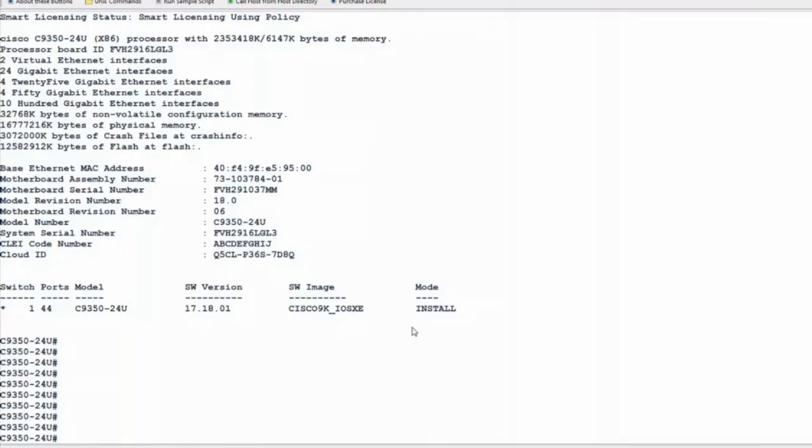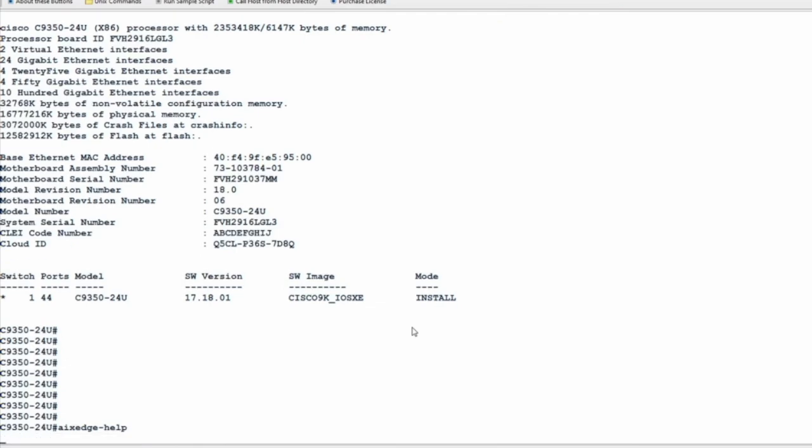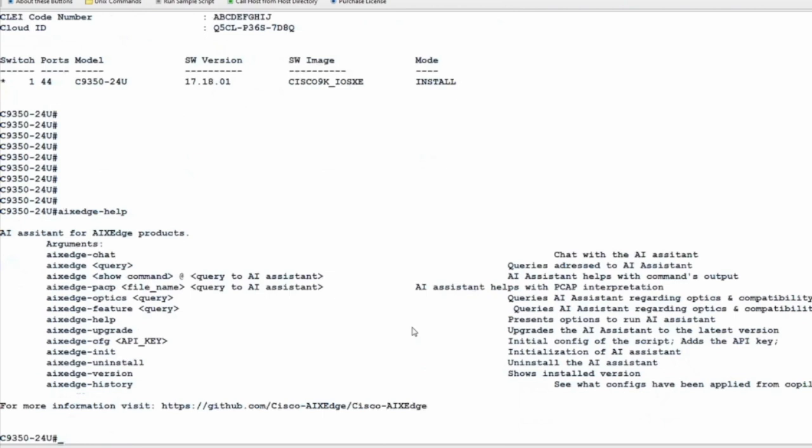Okay, so now we are on a 9350. We've done the setup for AIxEdge and we've done all the configurations. Now, the first command that we should type in is AIxEdge-help. Basically, with this command, we can see all the capabilities that AIxEdge has to offer, like PCAP interpretations, optics compatibility queries, feature compatibility queries, and many more. So let's do our first query.